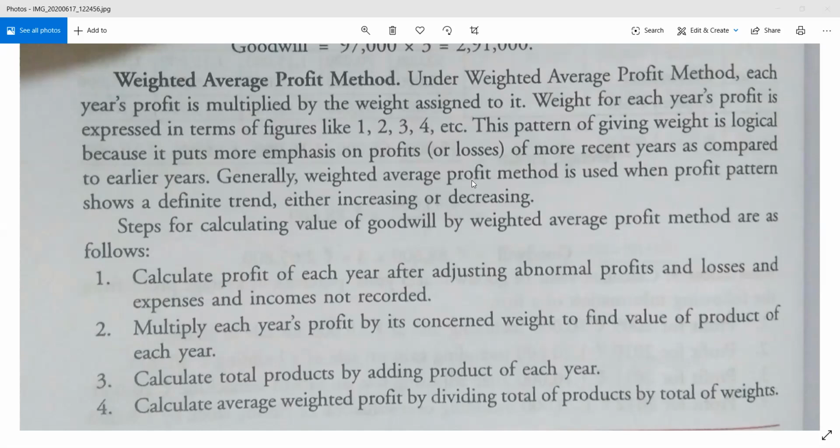Now, suppose in January, February, March you are earning 20,000, 30,000, 40,000 profit.